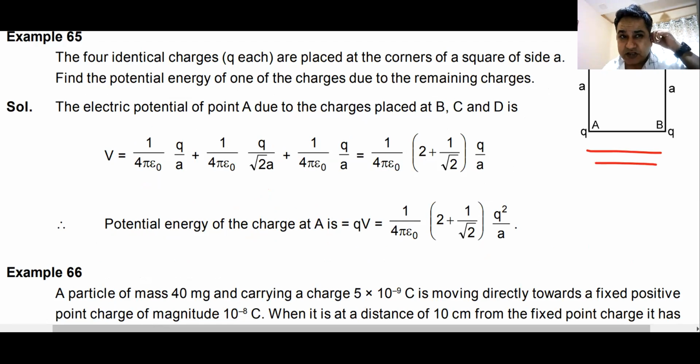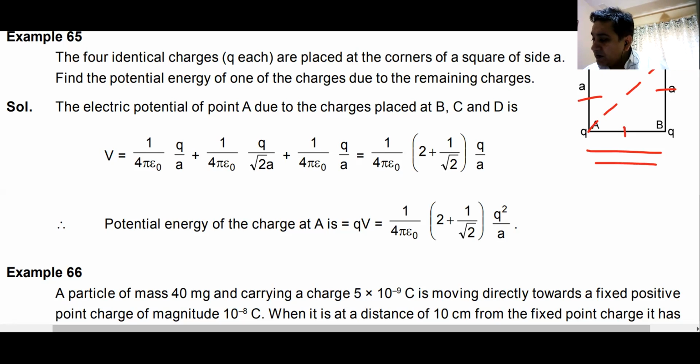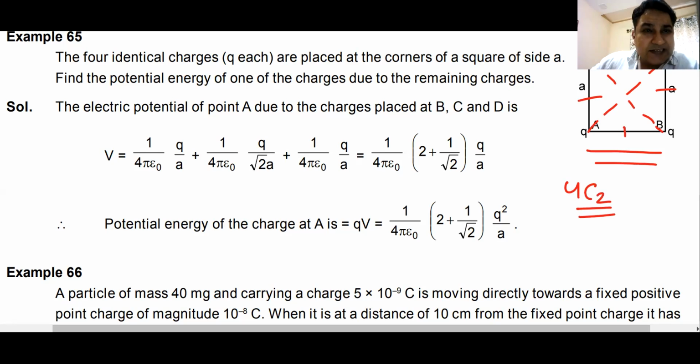You have to divide the charges into pairs. How many pairs do you have? You have one pair like this, one pair like this, one pair like this, one pair like this, four pairs of Q and Q at a distance of A. Then you have one pair of this charge and this charge, one pair of this charge and this charge. Basically, you have 4C2 number of pairs, six pairs. You have to find the potential energy of the first pair, second pair, third pair, fourth pair, fifth pair, sixth pair.